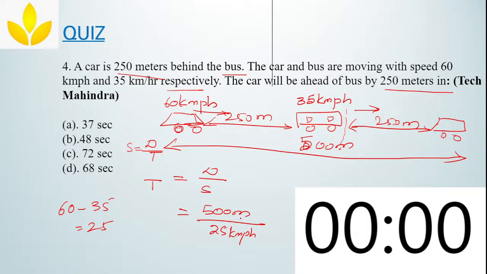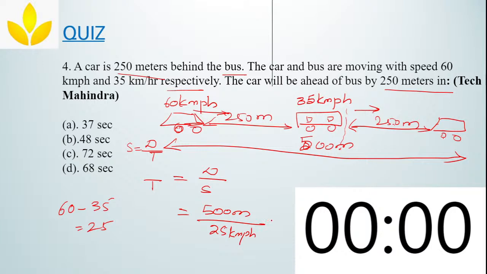Now since this 500 meters is in meters, both the units are different. Any one you have to convert. Either you convert the 500 meters to kilometers, or you convert this 25 km per hour to meters per second.